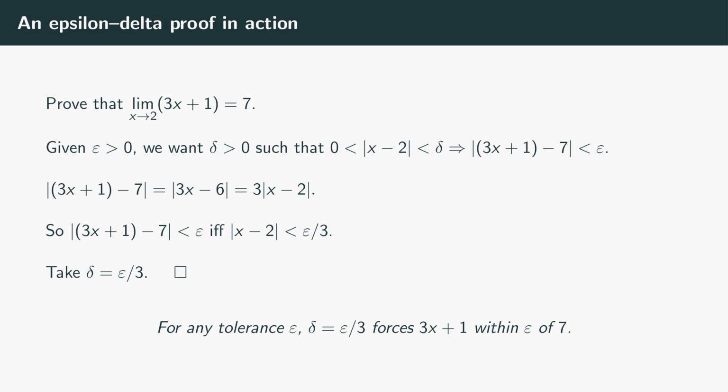Now check it. If x is within delta of 2 and not equal to 2, then the absolute value of x minus 2 is positive and less than epsilon over 3, which means the absolute value of 3x plus 1 minus 7 is less than 3 times epsilon over 3, which is epsilon. Done. And that's the move, by the way. Express the output gap as something times the input gap, then choose delta to make the input gap small enough. Every elementary epsilon-delta proof is some version of that.